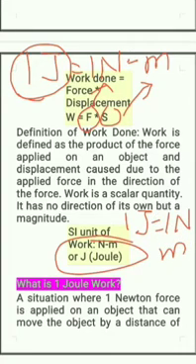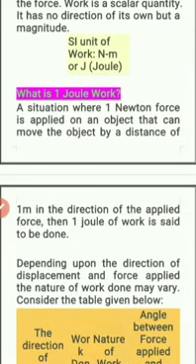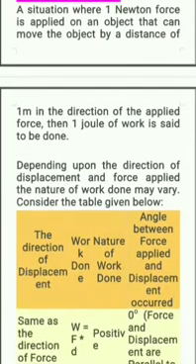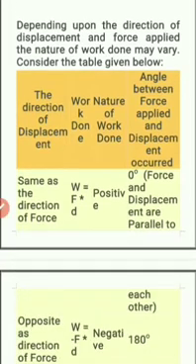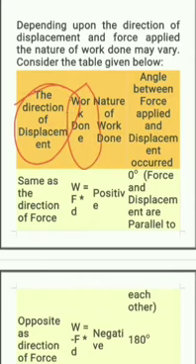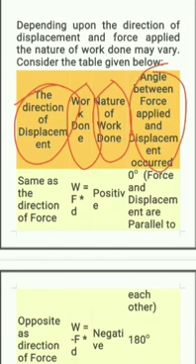Now, let us discuss the types of work done based on the displacement. The displacement can be in favor of the force, against the force, or there can be no displacement. So, there can be three types of work done. Let us discuss them one by one. In the table, first comes the direction of displacement, second comes work done, third comes the nature of work done, and fourth comes the angle between the force and displacement.